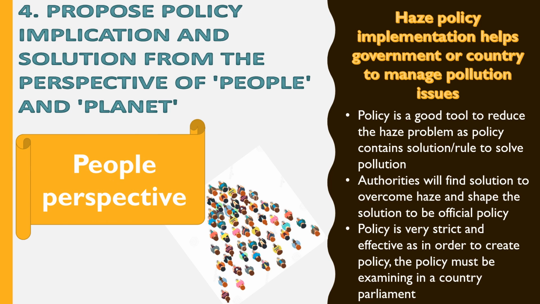Next, policy implementation helps governments or countries to manage pollution issues. Policy is a good tool to reduce the haze problem as policy contains solutions or rules to solve pollution. Authorities will find solutions to overcome haze and shape the solution into an official policy. Policy is very strict and effective, as in order to create policy, the policy must be examined in the country's parliament.